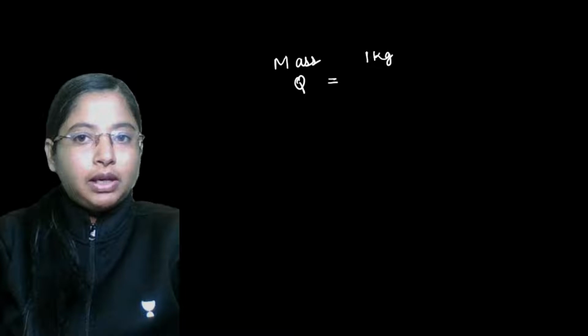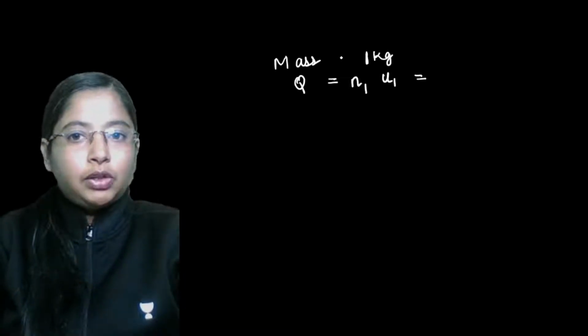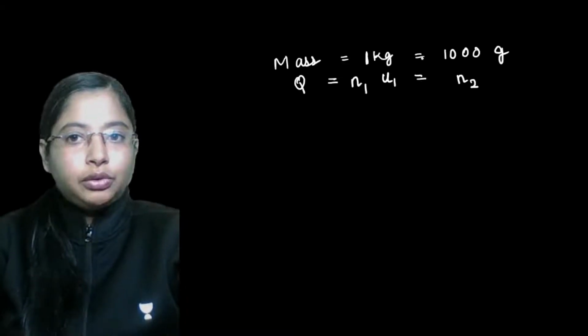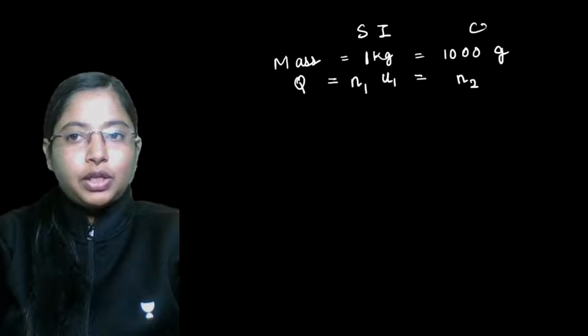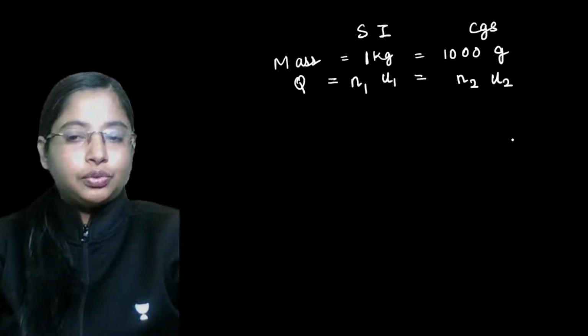The numerical 1 over here will be n1, and kg we are taking as the unit u1. Now similarly, 1 kg is equal to 1000 grams. So this 1000 over here would be n2. The first is in terms of SI system of unit, and this is in terms of CGS system of unit. Grams over here is equal to u2.